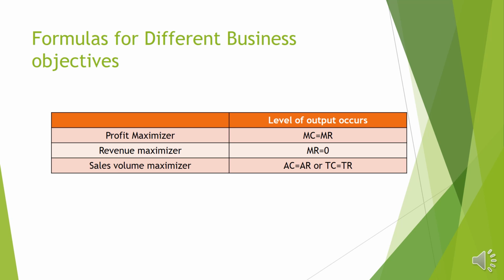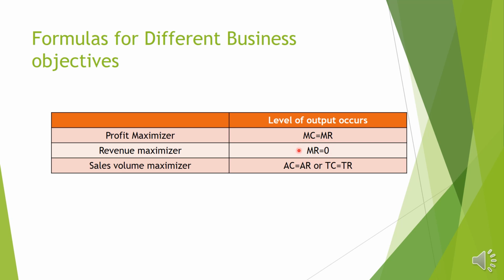So make sure you know the condition for revenue maximization. That is the most important part when we are discussing revenue maximization. MR equal to 0. At this particular point, the firm will stop producing. In the previous class, with profit maximization, we stopped producing at the point where MC is equal to MR. But now the objective of the firm has changed. So now they will stop producing at the point where marginal revenue equals 0.